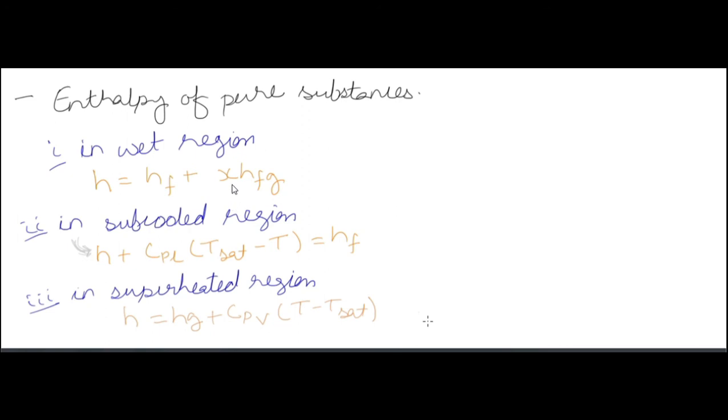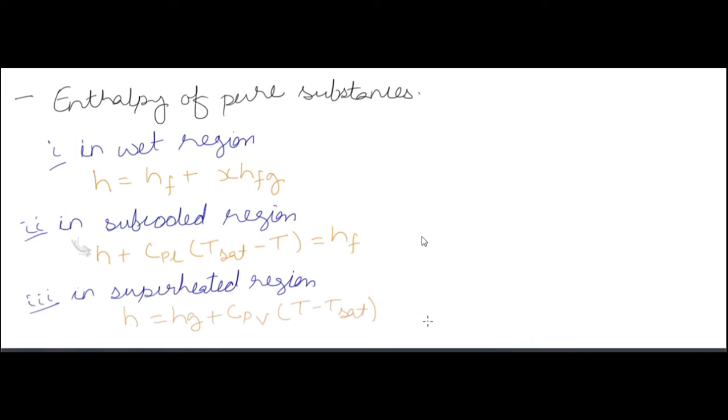Okay, in the subcooled region, which is before the Hf, so we have H plus Cpl into T saturation minus T is equal to Hf. In the subcooled region, you can understand this as: enthalpy in the subcooled region is Hf minus Cpl into T saturation minus T. T is the temperature of the subcooled region.